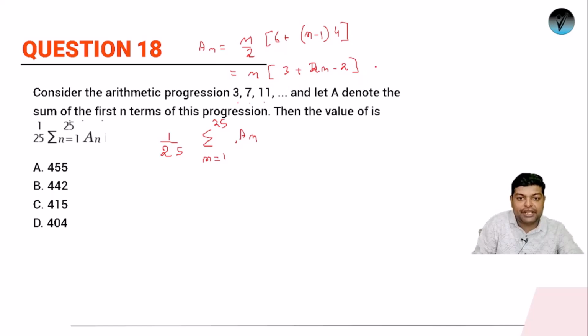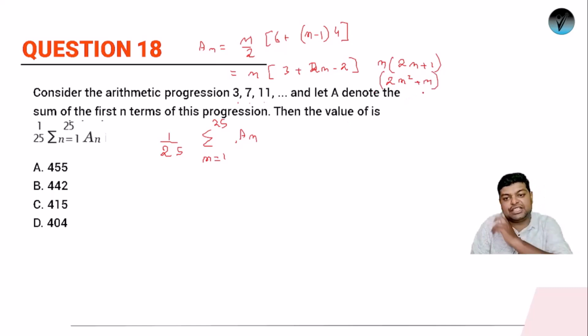Further simplifying, n times of 3 minus 2, so it will be 2n plus 1, or 2n square plus n. So the value of A_n is 2n square plus n.